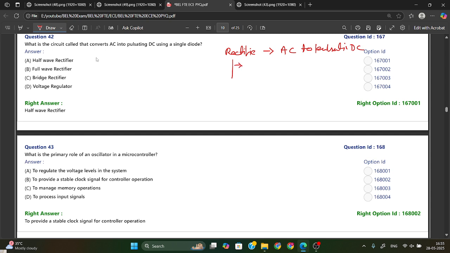For that we have the half wave rectifier, then the full wave rectifier, and in full wave rectifier we have the center tap rectifier and the bridge rectifier. So here they have asked about using a single diode. Half wave rectifier uses a single diode, full wave rectifier uses two diodes, and bridge rectifier uses four diodes. So single diode means half wave rectifier. Option A is your right answer.